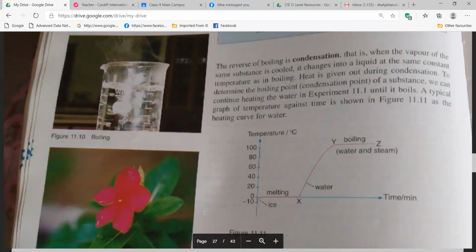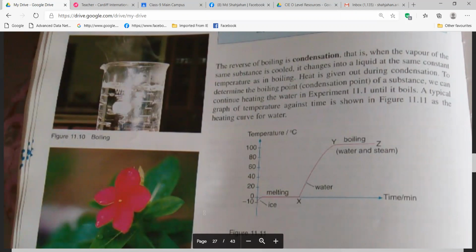It boils. A typical graph of temperature against time is shown in figure 11.11 as the heating curve of water. Okay, very good. So we got an idea about boiling, and condensation is the reverse process. Yesterday we discussed that melting point and freezing point are the same.